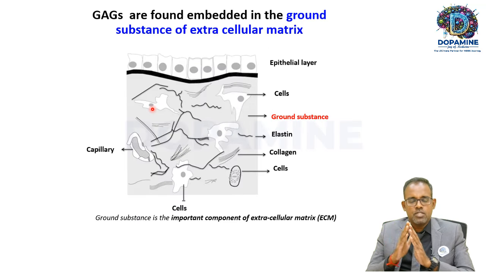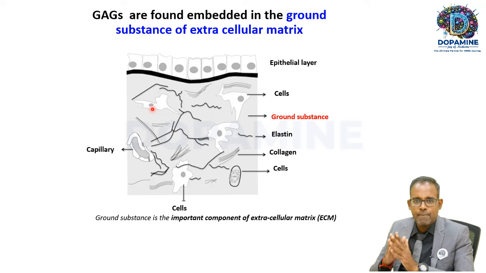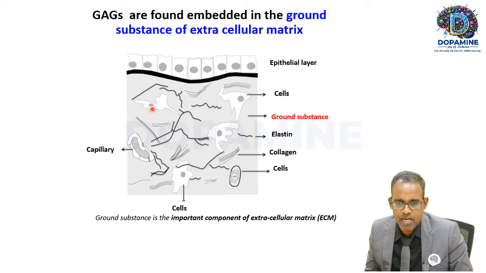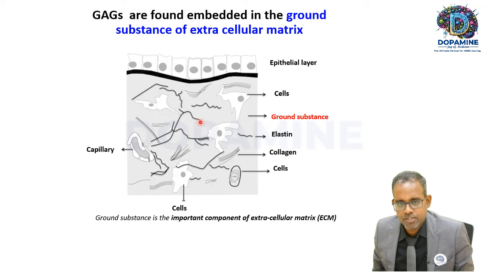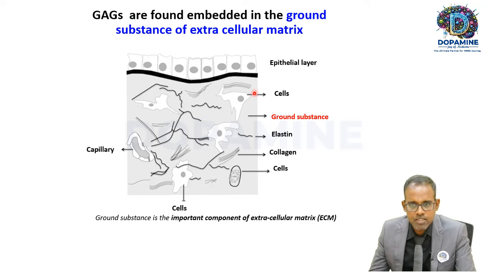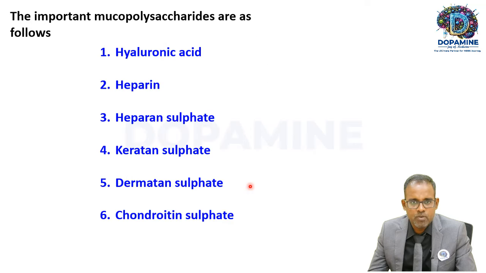See, these glycosaminoglycans are found embedded in the ground substances of extracellular matrix. Okay, see, this is an extracellular matrix. So it's an epithelial layer. These are other cells in the extracellular matrix, and there is some ground substance. And this ground substance is made up of glycosaminoglycans, along with proteins like elastin and collagen. So which is the ground substance of extracellular matrix? It's mainly composed of glycosaminoglycans.